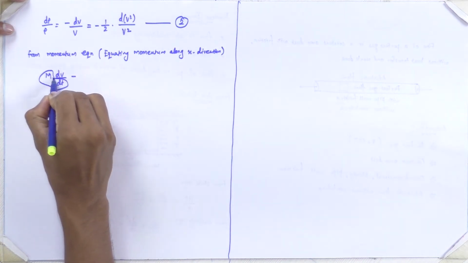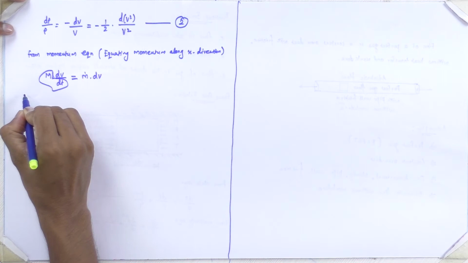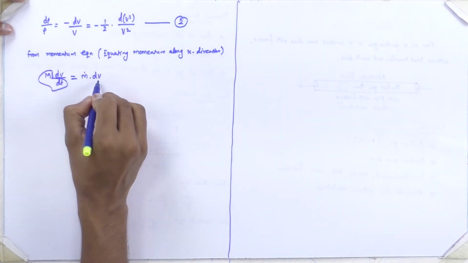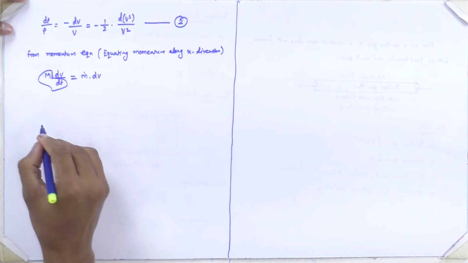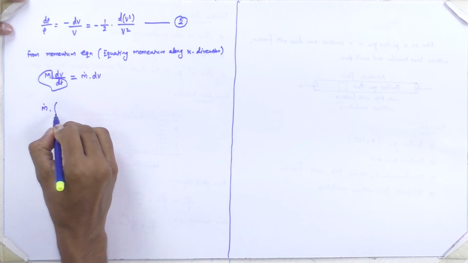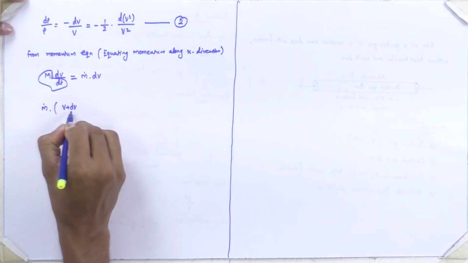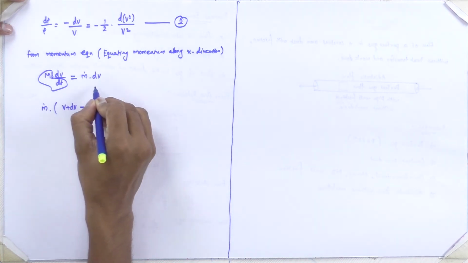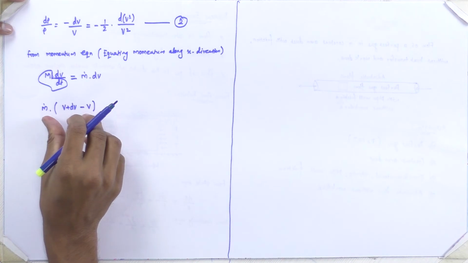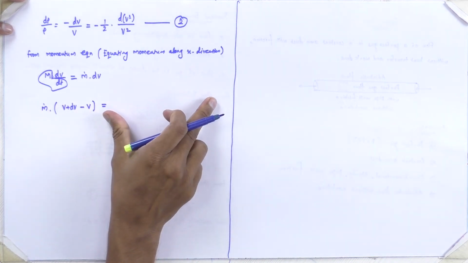If we combine these, this will give us m dot into dv. So the inertia force for our case will be m dot into the change in velocity: final velocity v plus dv over this dx length, minus initial velocity v. This is the inertia force of the element, and it is equal to the unbalanced force.